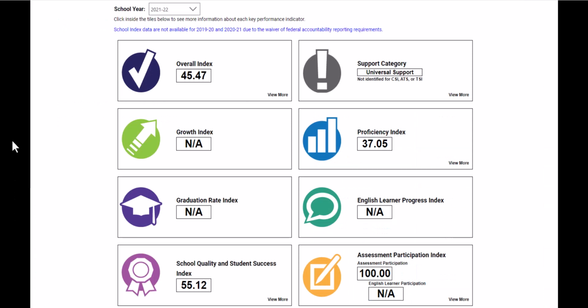In this example, we can see that the school had a proficiency index of 37.05. This means that they were 37.05% of the way to meeting the established standards in Michigan's ESSA Plan. If we click View More on the Proficiency Index, we can see additional details.